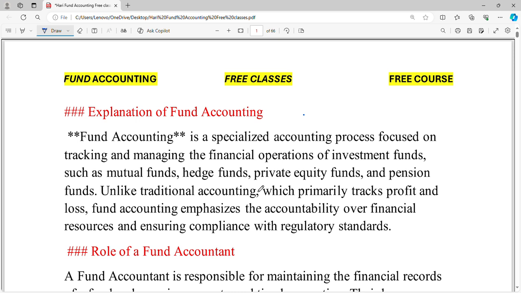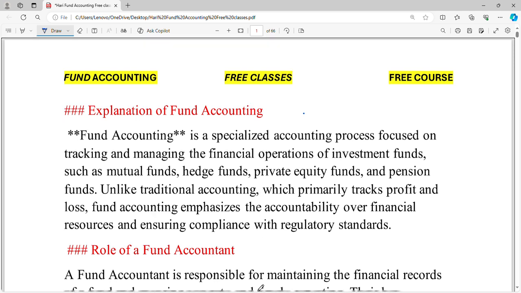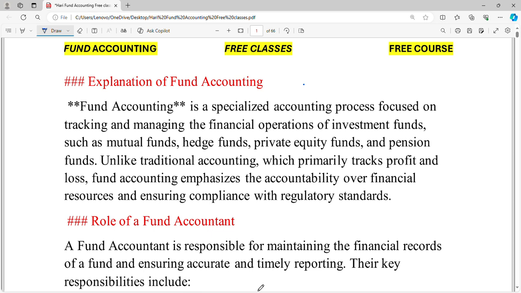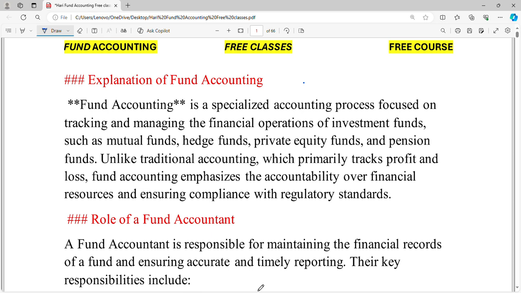Now come to the point, what is meant by fund accounting? Fund accounting means we need some specialization in the accounting process. Here they will focus on tracking and managing the financial operations of investment funds, mutual funds, hedge funds, private equity funds, pension funds, or real estate funds, etc. So these are the main focus of fund accounting.